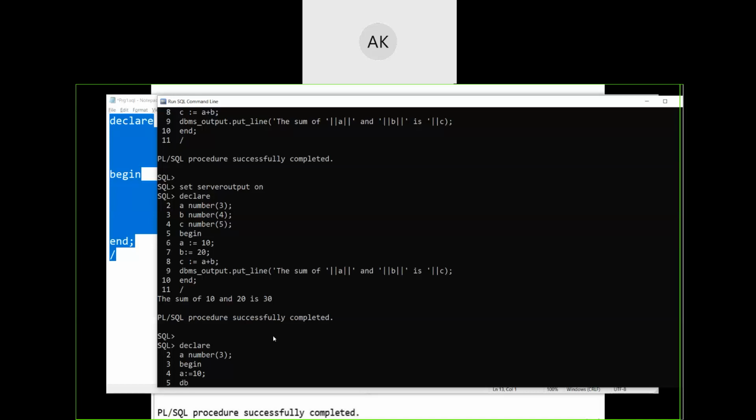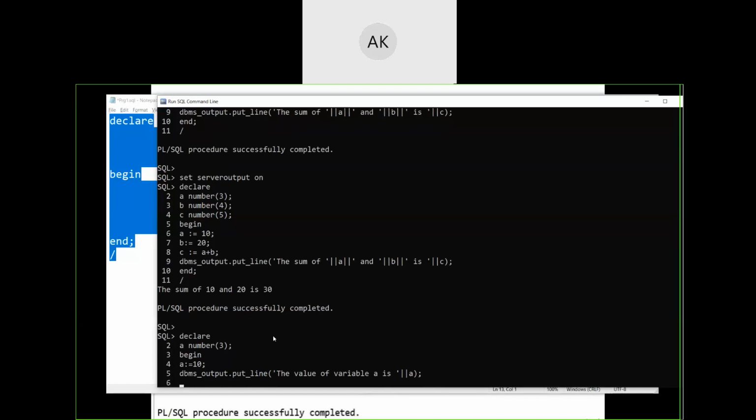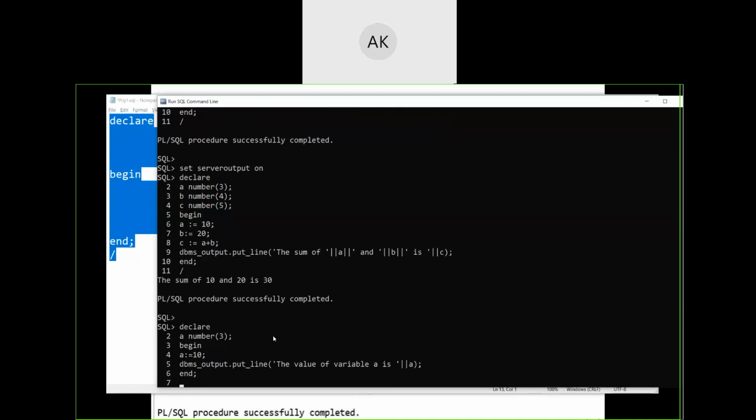Now let us try to put that dbms_output.put_line, the value of variable a is. Now as soon as I type slash here, it will start compiling it.